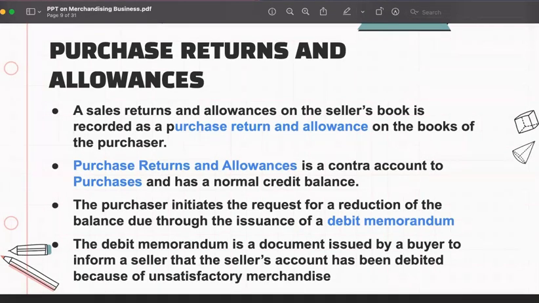So if you are the seller and goods are returned to you, you debit Sales Returns. But if you are the buyer and you return goods, you credit Purchase Returns. Purchase Returns is a contra account to Purchases. So whenever we record Purchase Returns and Allowances, we are decreasing the purchases or the merchandise inventory, and it has a normal credit balance.